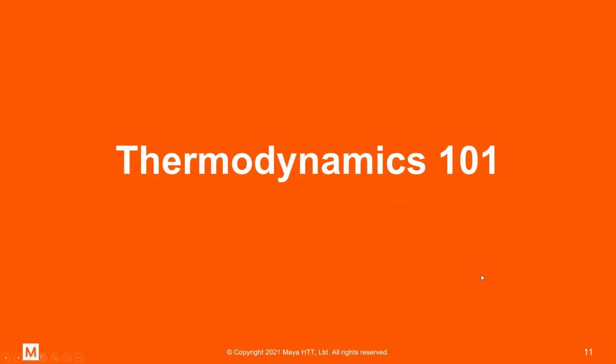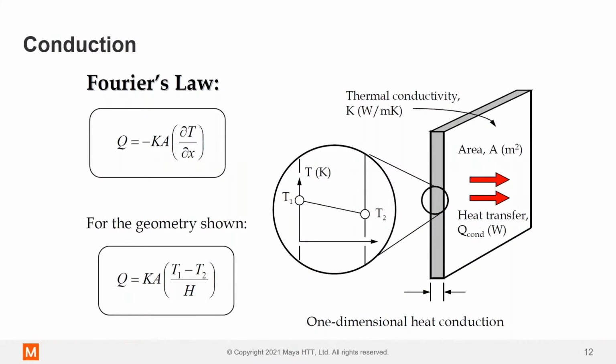All right, so I want to talk a little bit about Thermodynamics 101. This is going to be going back to some of the topics you covered in high school maybe, but just to reiterate, and I'm going to be discussing some of these concepts as we go through. So first of all is conduction. Conduction is by far the most dominant heat transfer mechanism, and it's characterized by Fourier's law.